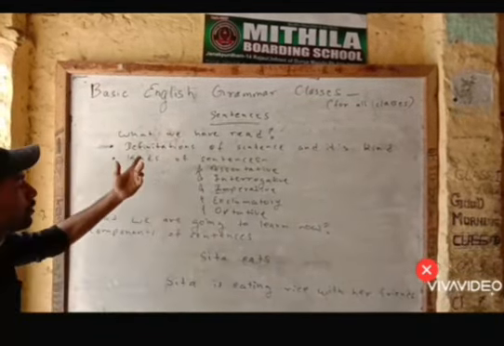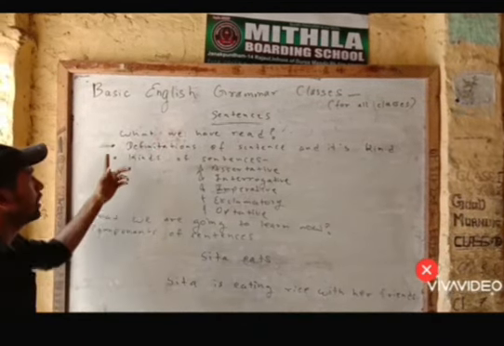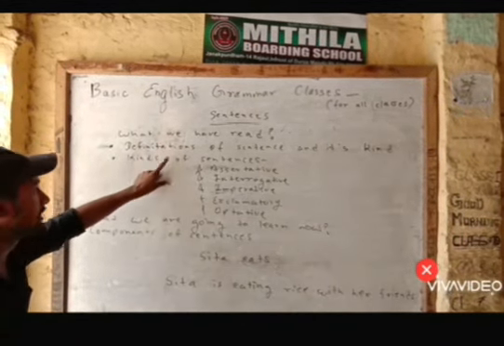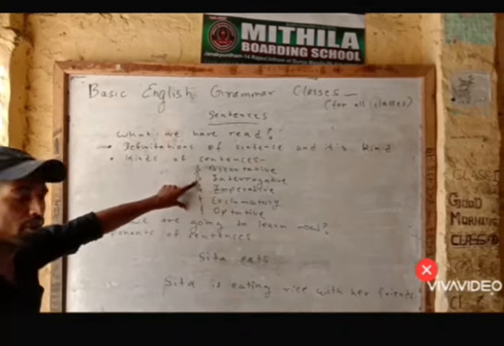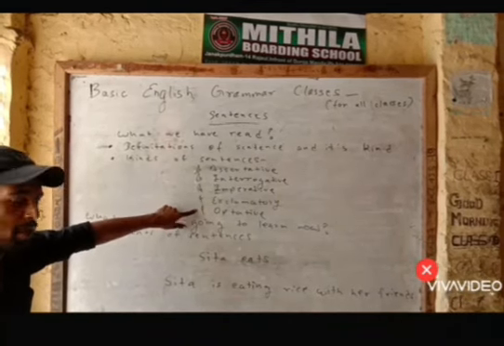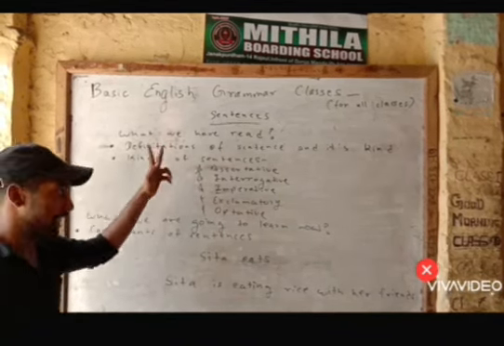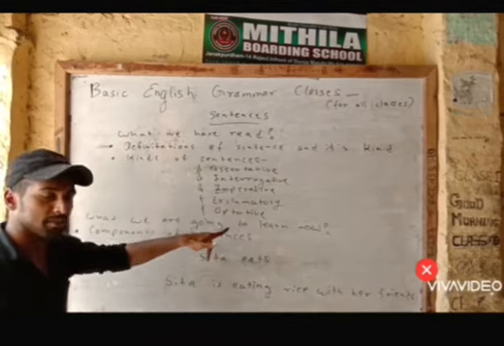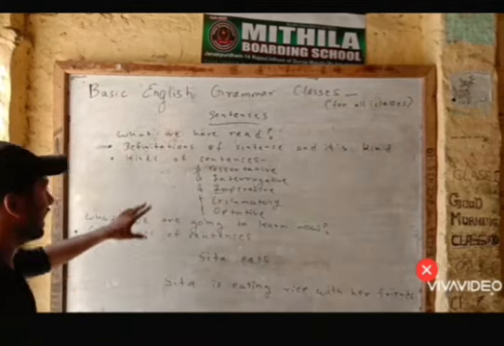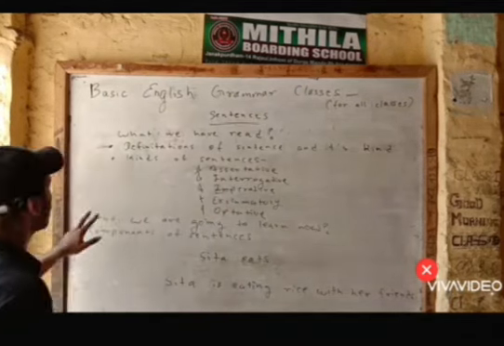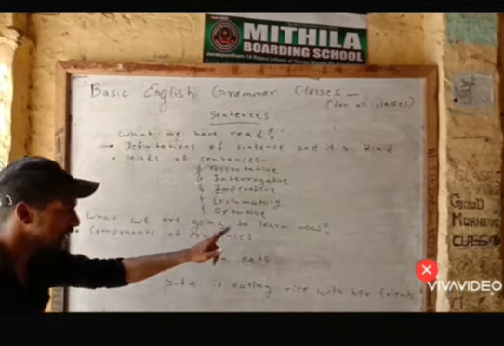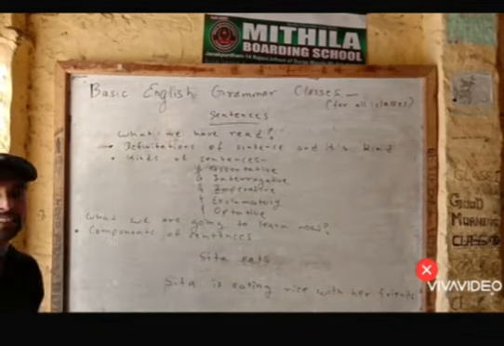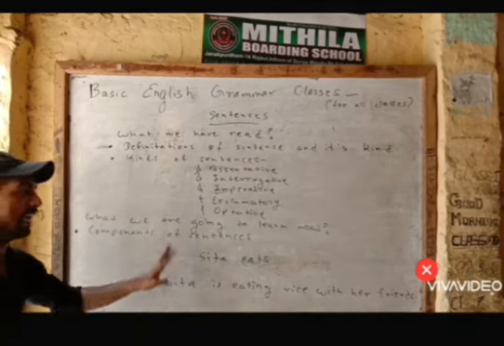What we have come to learn right now is the definition of a sentence and its kinds, which are assertive, interrogative, imperative, exclamatory, optative. You will find the definitions of all these at the end of this video. Okay, so don't panic and be patient. What we are going to learn now is the components of a sentence. What do I say? Components of a sentence.